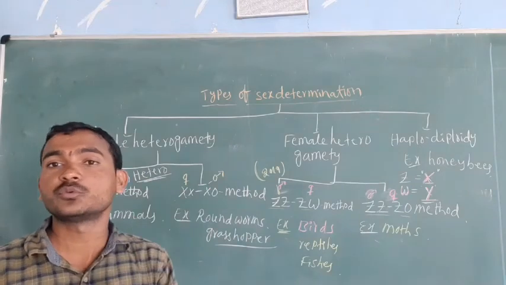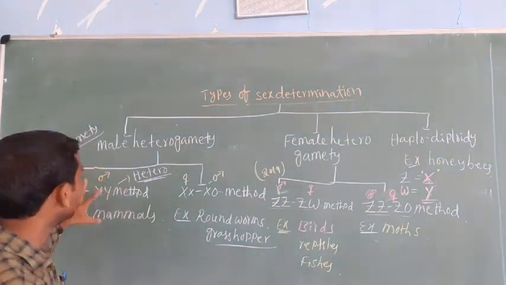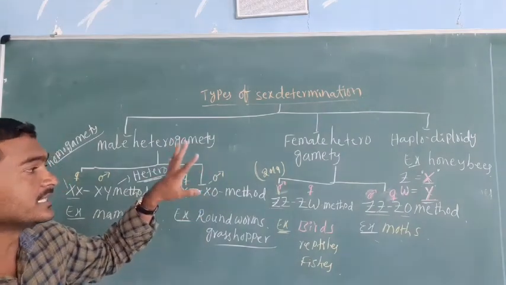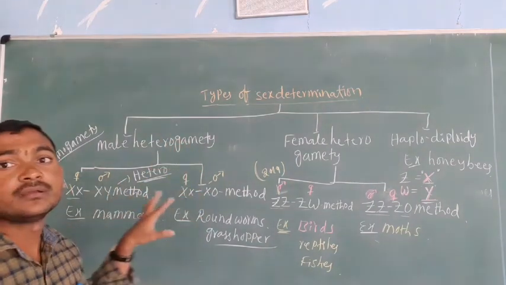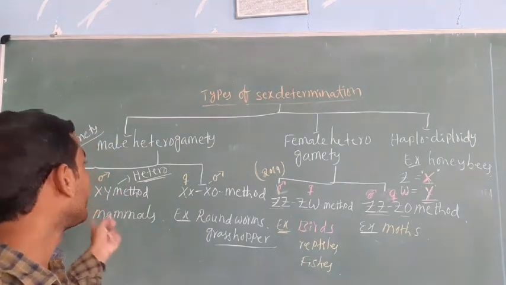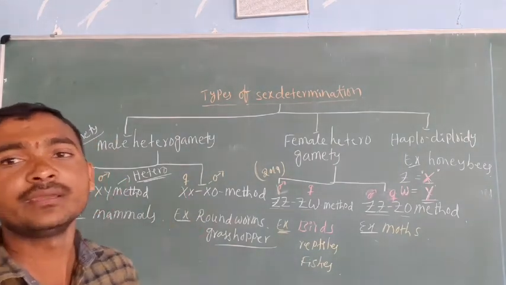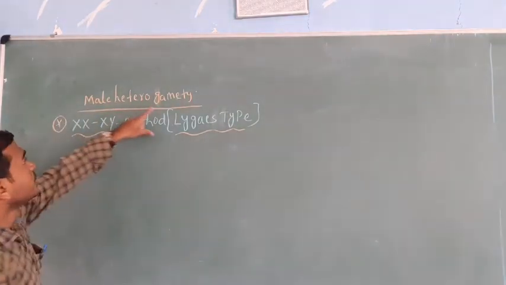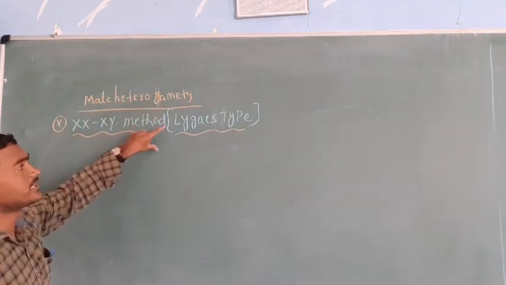Now what we have to do, we are going to discuss them one by one. XX-XY, XX-XO, ZZ-ZW, ZZ-ZO. If you learn these, it means you have completed sex determination. Now we are going to discuss the XX-XY method. Next, the male heterogamety, that is the XX-XY method.